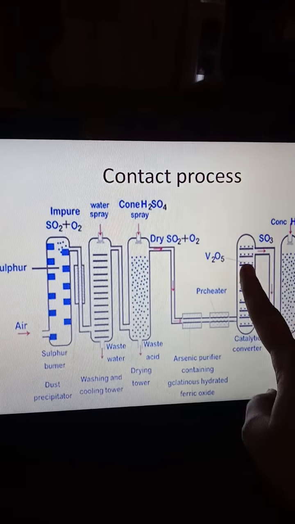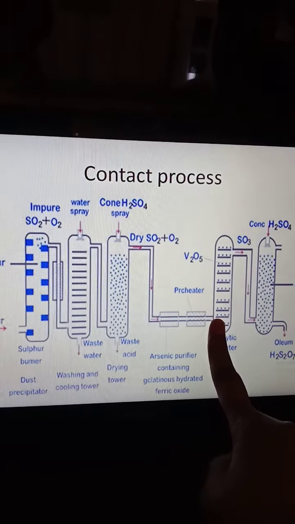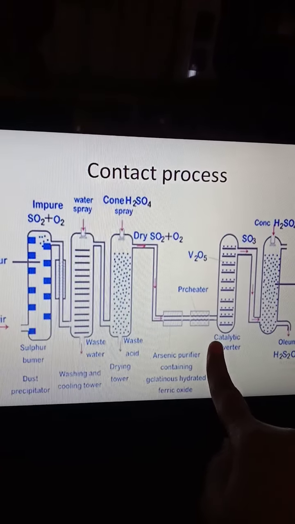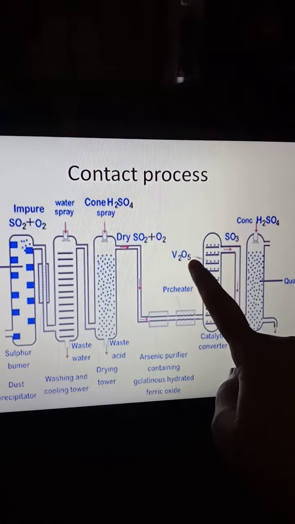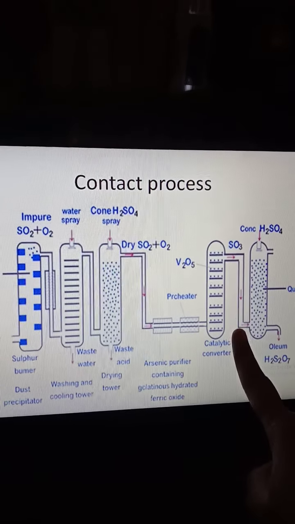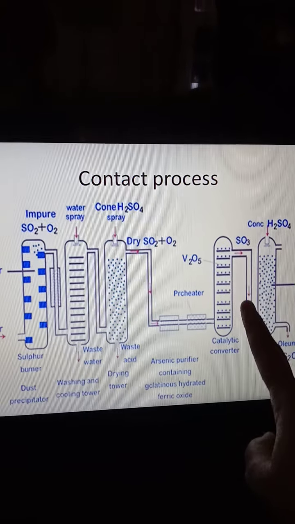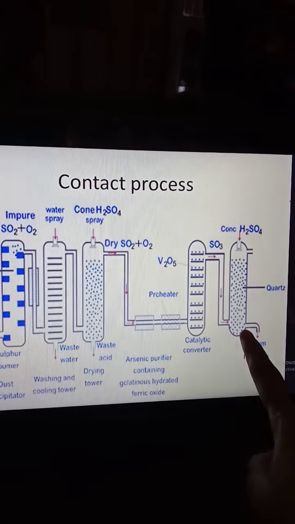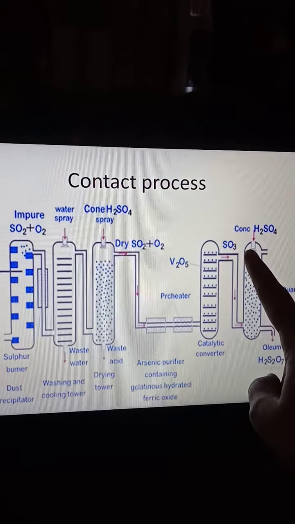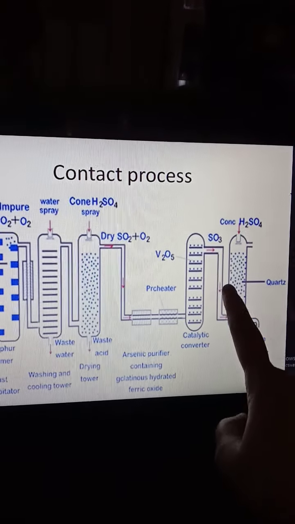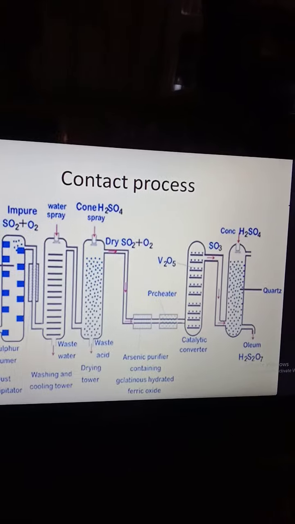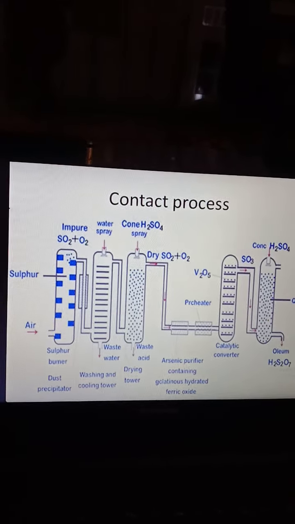into this cylinder in the presence of V2O5, vanadium pentoxide. This is a catalyst, this is the catalytic converter. In this catalytic converter, SO2 is converted into SO3. This is passed through this cylinder. Here concentrated H2SO4 is sprayed at the top, and oleum can be formed. Oleum, H2S2O7.